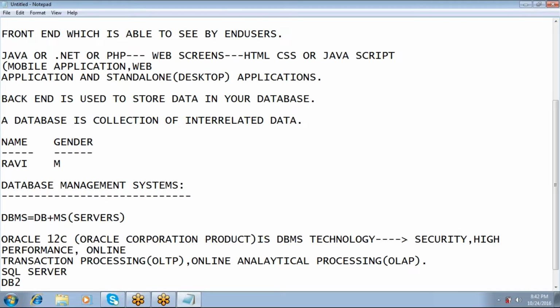C stands for cloud computing. Here you people can identify what C is. C stands for cloud computing. So the Oracle 12c database also supports cloud computing applications.